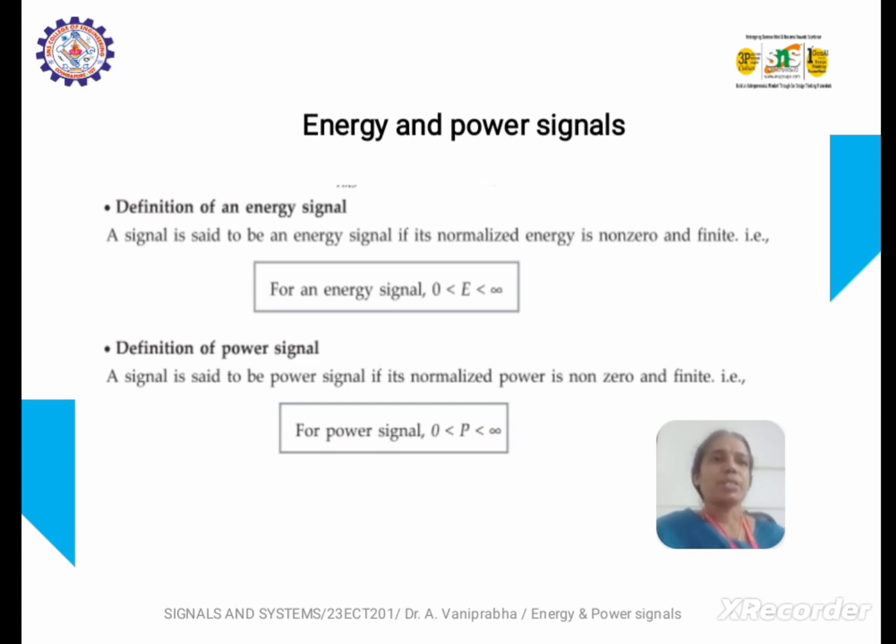In the previous lecture, we were discussing the classification of signals and systems. In this lecture, let us discuss one category of the signal: energy and power. Any kind of signal, whatever we consider, even a natural signal, falls under one category: either it is an energy signal or a power signal.